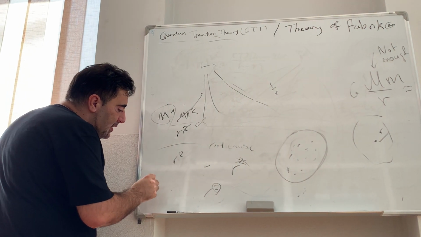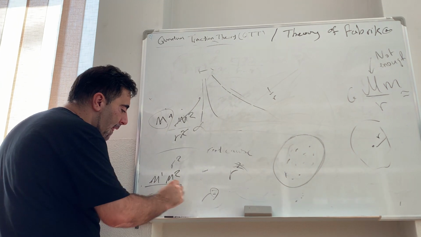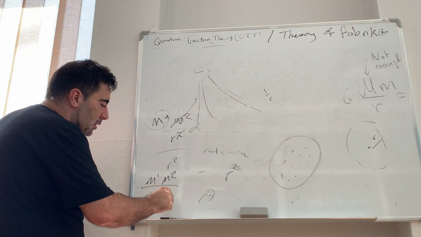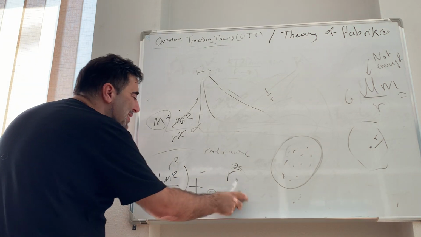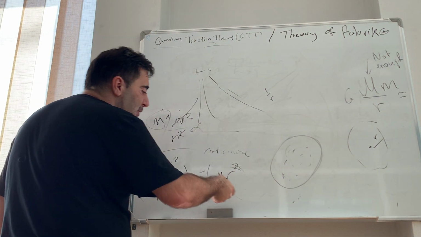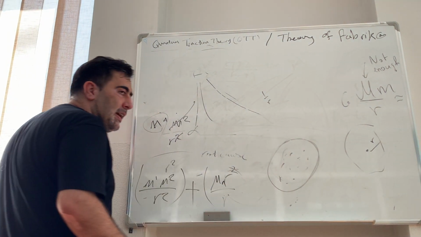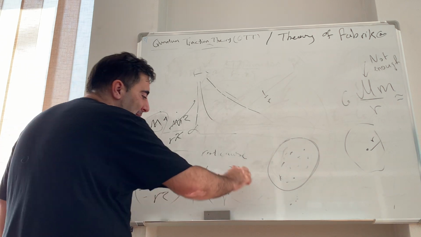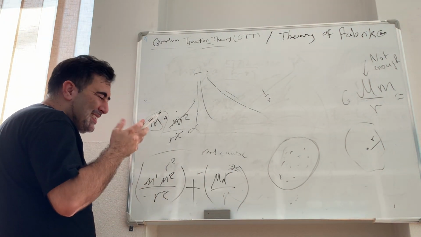But what we are going to come up with is this. It will be like the Newtonian law, M1, M2, let's say, plus R squared, plus something like this: M1 will be the total mass of the galaxy, R of the galaxy. This is going to be similar to this.